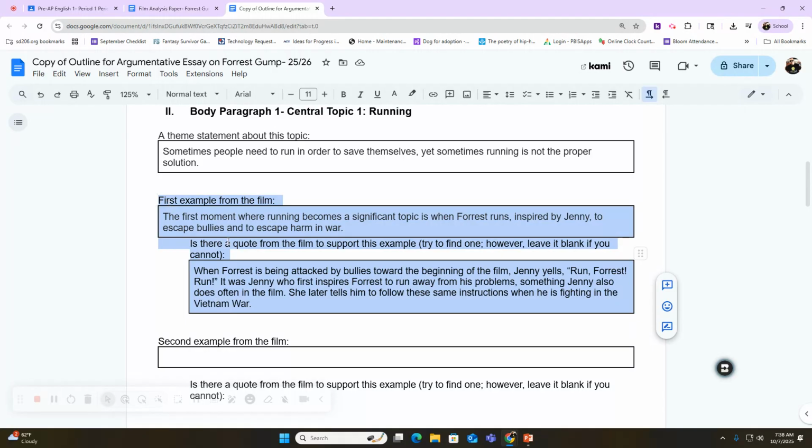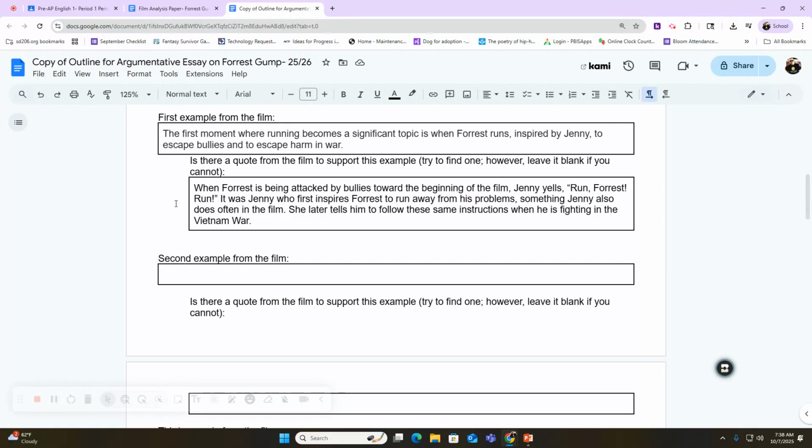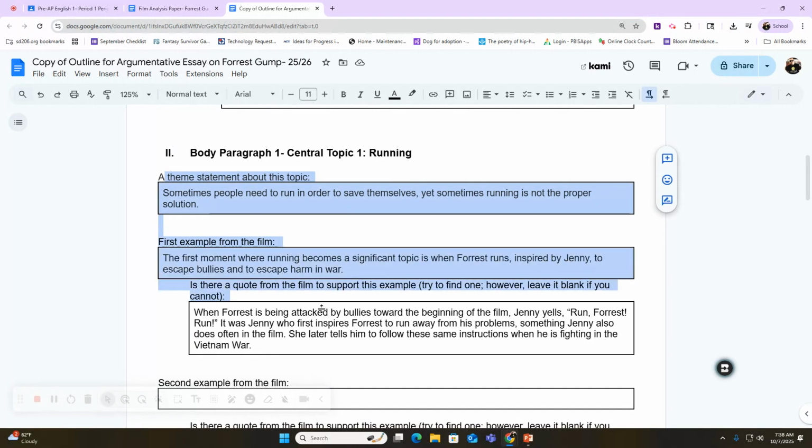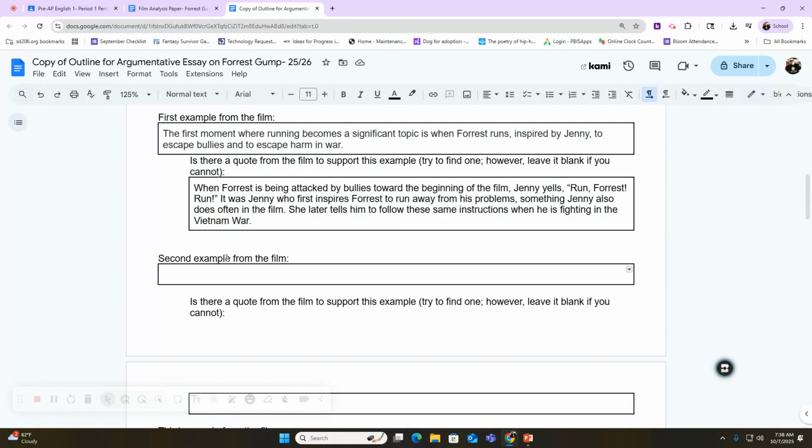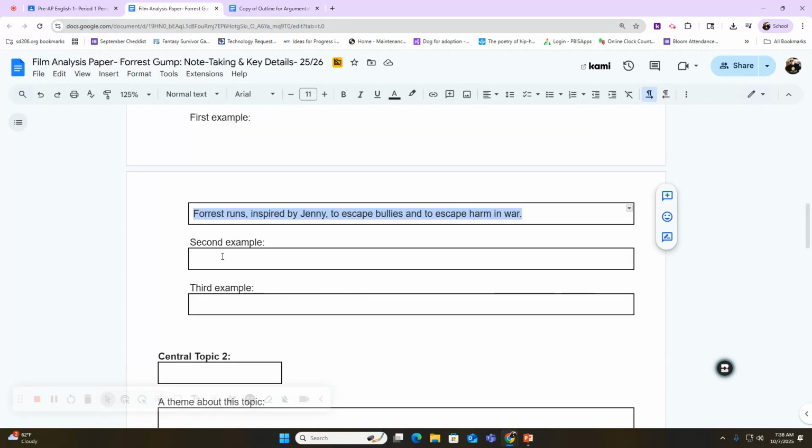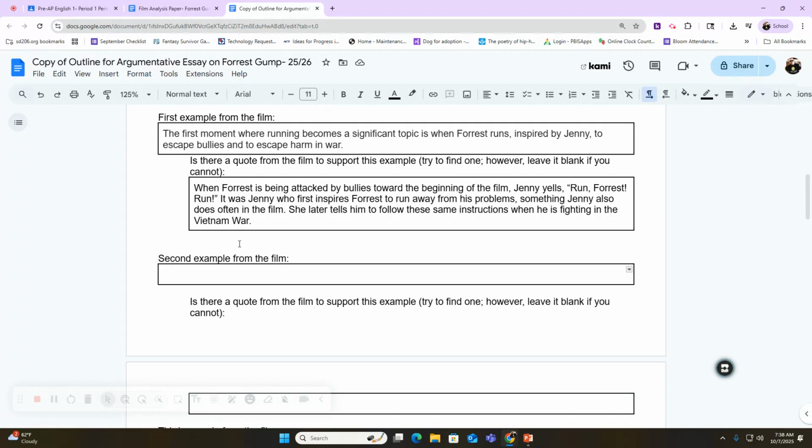Okay, if you're back, then I'm assuming that you have your theme statement completed with your first example, right? So now I got to give my second example. So what I would do is I come back here. What is the second example you came up with? If not, you just come up with it off the top of your head. So I can say something like, instead of the first moment where running becomes a significant topic, I can say something like, another moment where running is important is when, and then I would give another example from the story where running is important.